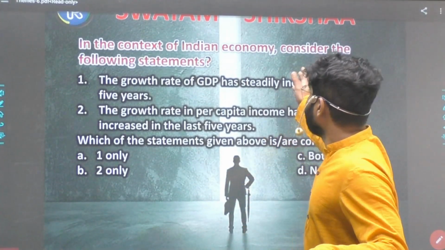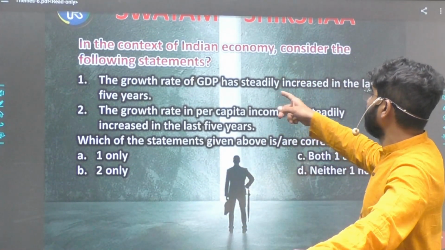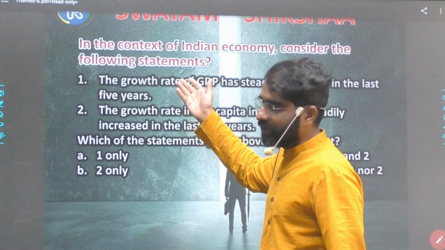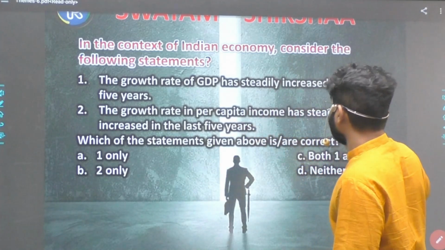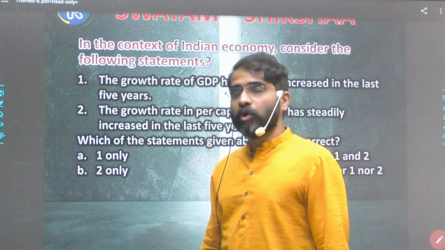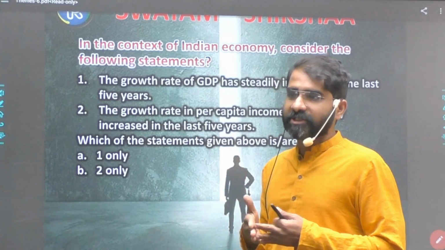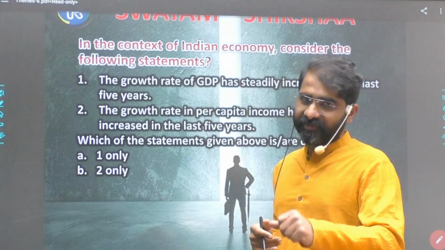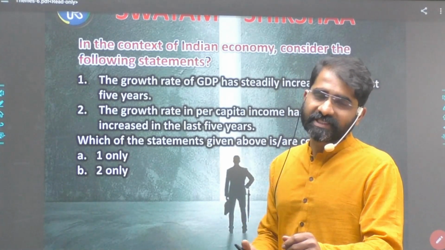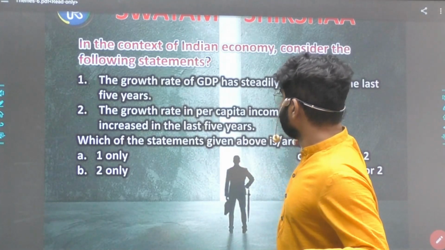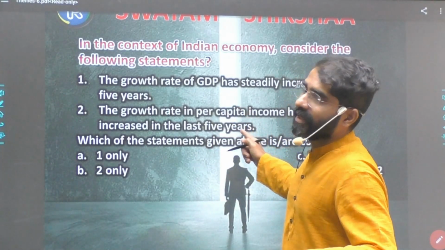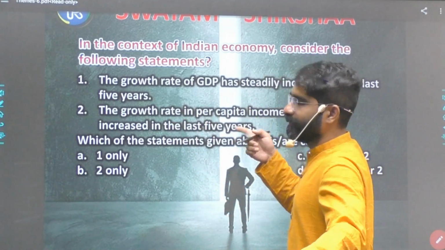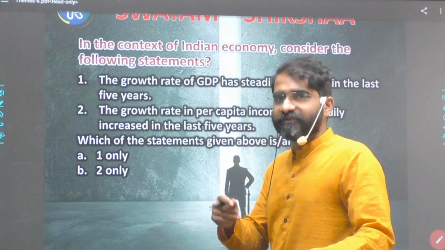In the context of Indian economy, consider the growth rate of GDP has steadily increased in the last 5 years. Now this you know, COVID, obviously it can't be. And the growth rate in the per capita income has steadily increased in the last 5 years. No, this also, if you see, of course now it has almost doubled when you compare it with 2014-15, because you're saying 1.76 lakhs. But last 5 years, if I take the data, obviously in 2019-20, 2020-21, you find a dip. So both the statements are wrong.